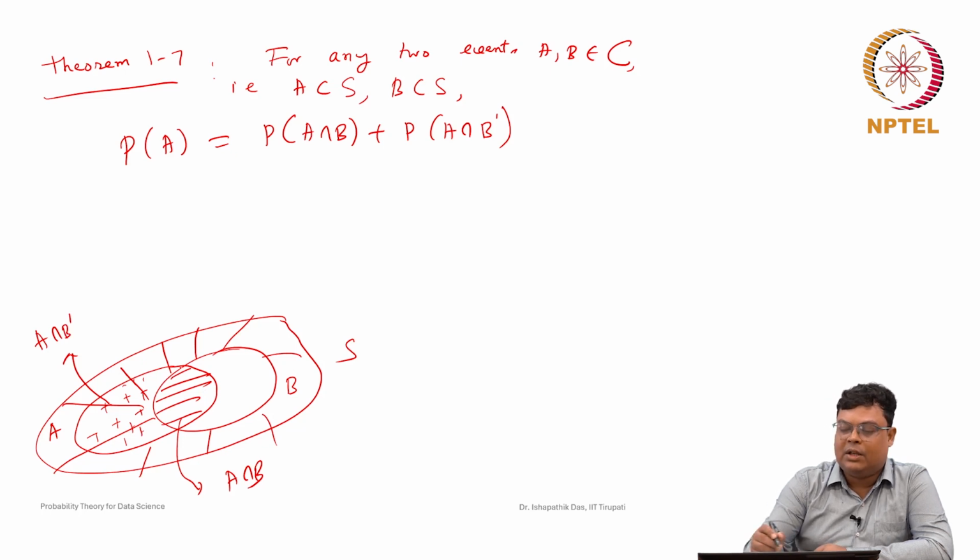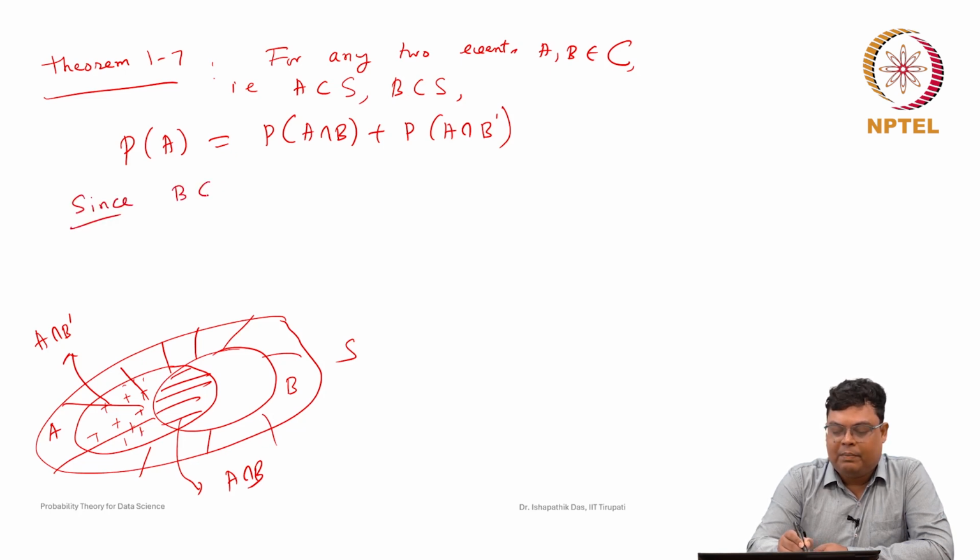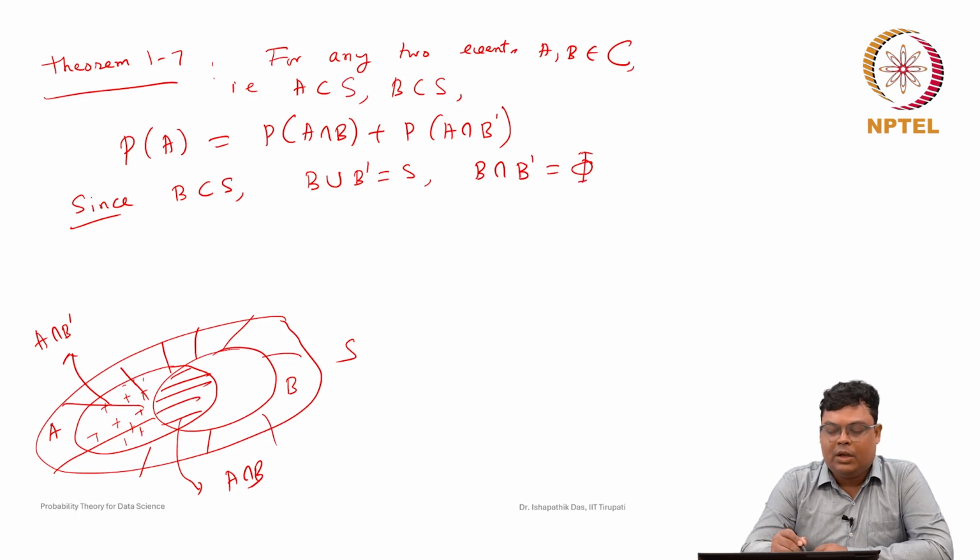Graphically we can see this. Any event B is a subset of S. Since B is a subset of S, B union B complement is nothing but S, and B intersection B complement is nothing but the null set. So B union B complement is S and B intersection B complement is the null set.